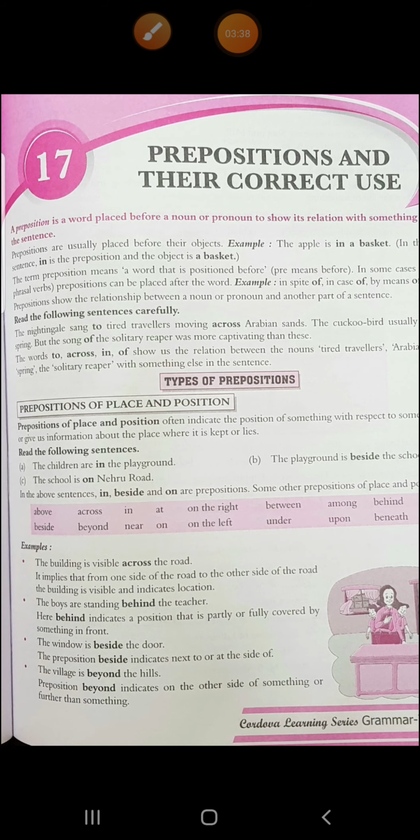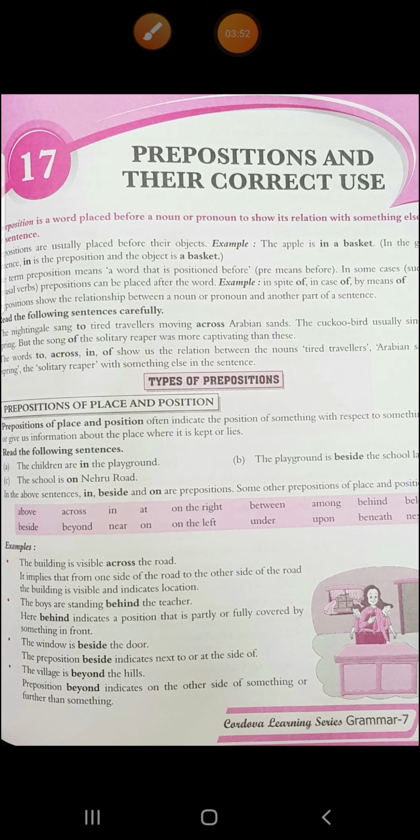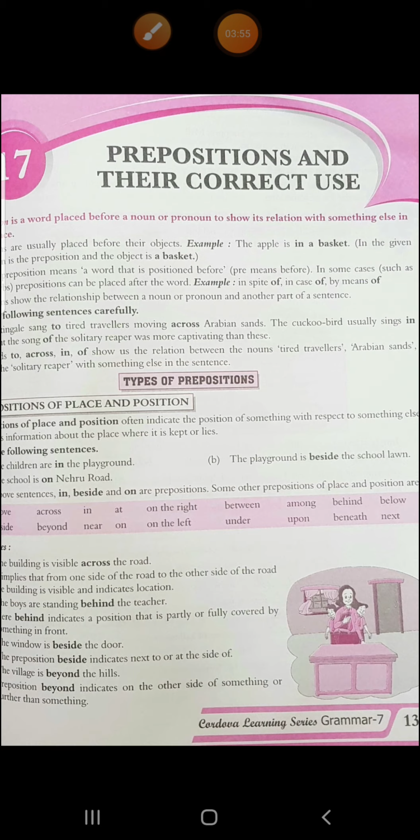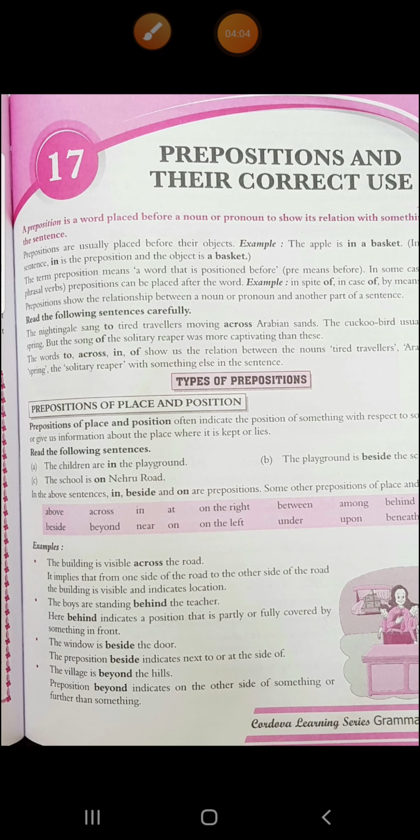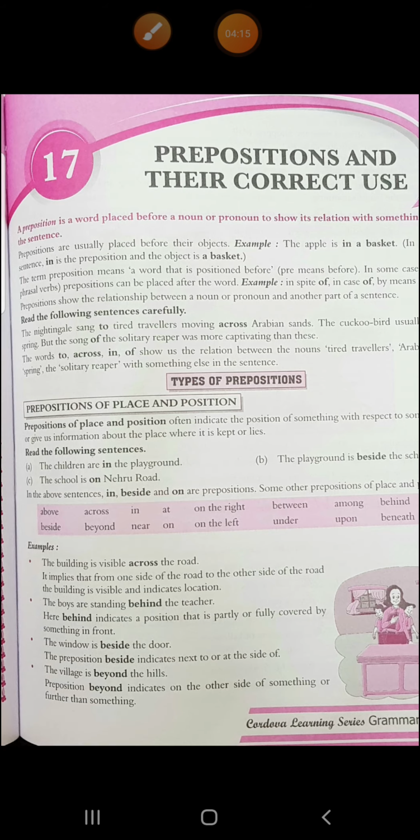Now see this example. The children are in the playground. So what do we know about the children from this sentence? That the children are in the playground. We know the position: their position is inside the playground. Then see example B. The playground is beside the school lawn. Beside means next to. Next to the school lawn is your playground. So here also we come to know the position of the playground. Third, the school is on Nehru Road. Again we came to know about the school, that it is on Nehru Road.